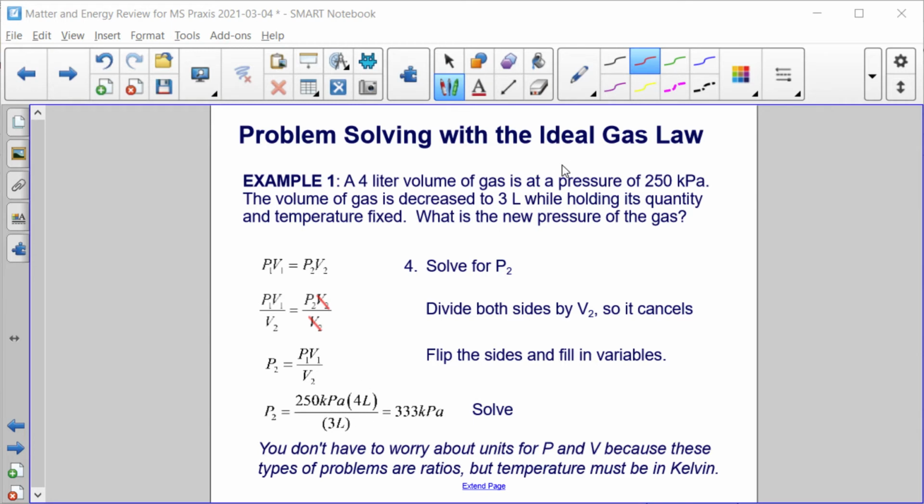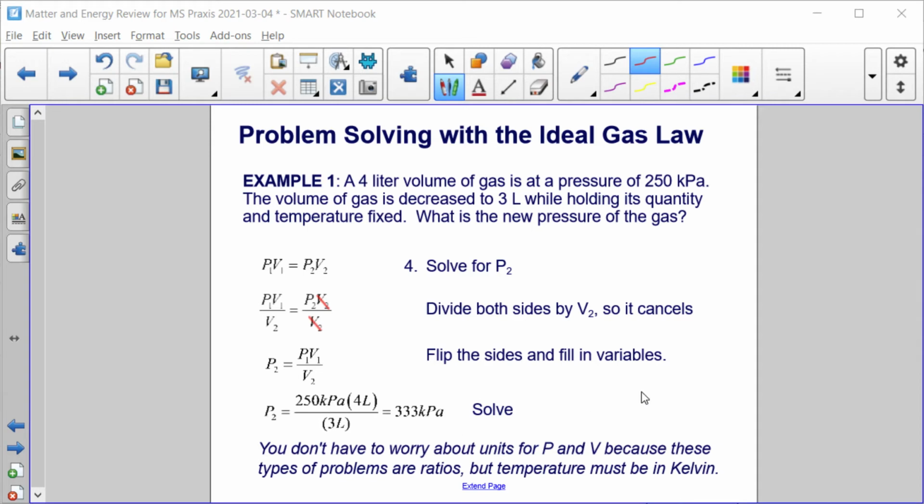So my starting pressure was 250 kilopascals at a volume of 4 liters. So that's P1 and V1. Then my new volume was 3 liters. So I divided by V2, 3 liters, to get 333 kilopascals. And we see that units of liters cancel here, so we're left with units of kilopascals.